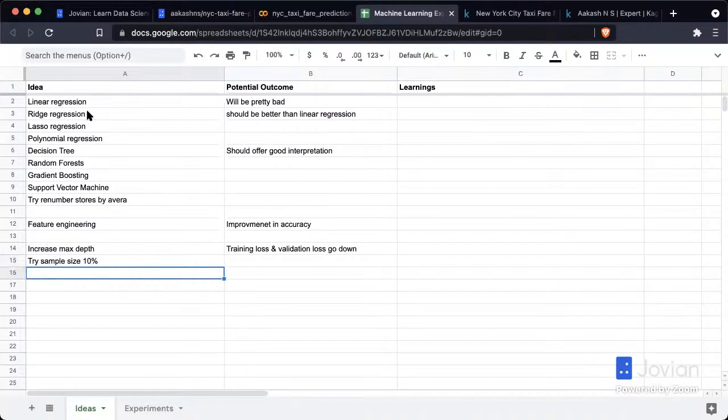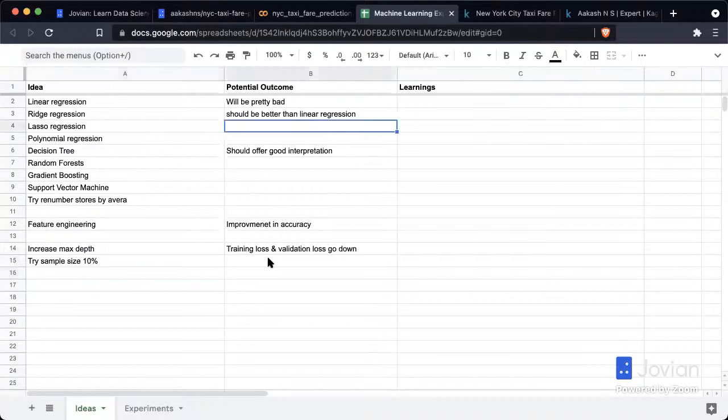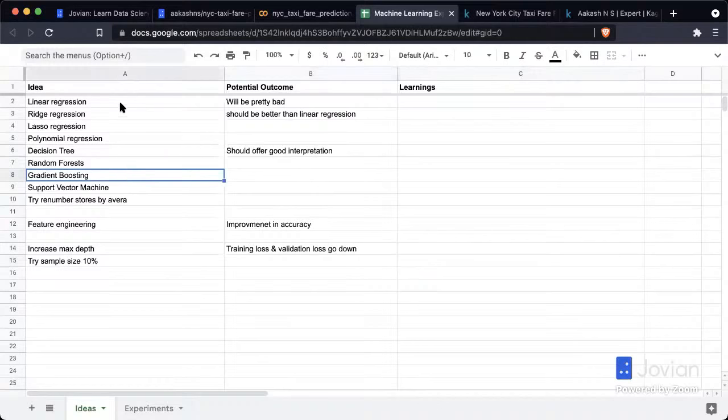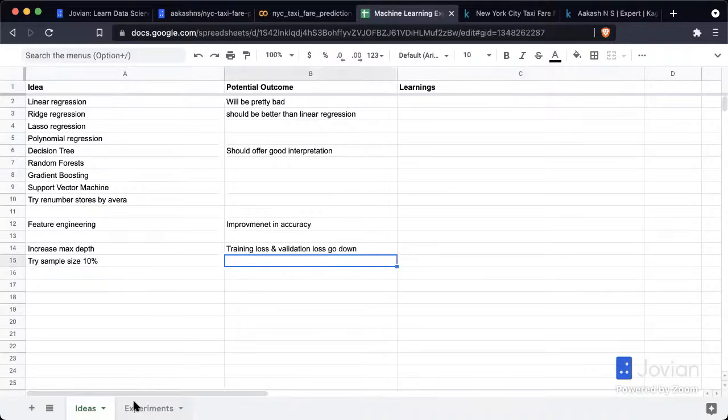So just keep a list of all the ideas you have whenever you have them. You don't have to try them right away. You probably can't. And keep a list of what you expect the outcome to be whenever you have an idea. And also then once you try out an idea, mention what learning you have from the idea. So this is called just idea tracking, where you list out all your ideas and the potential outcome you expect and what you learn from it.